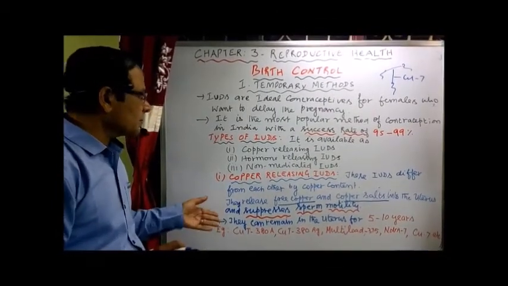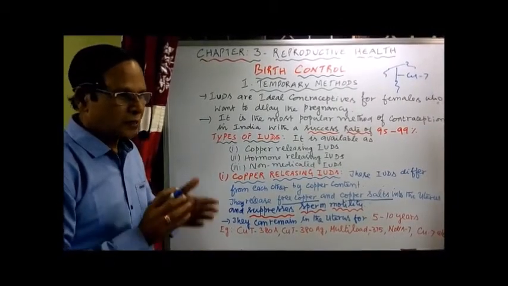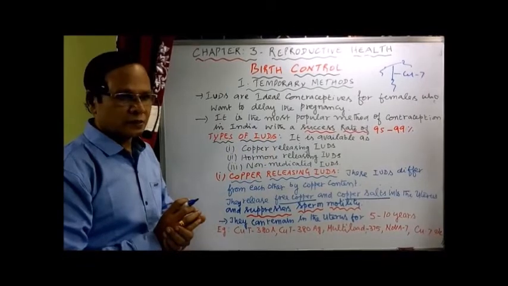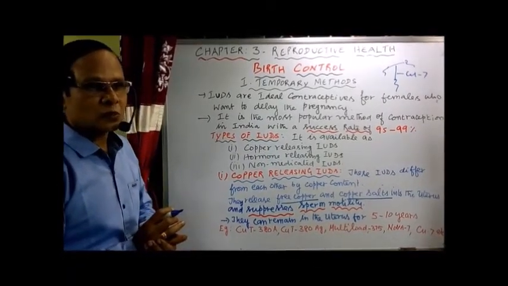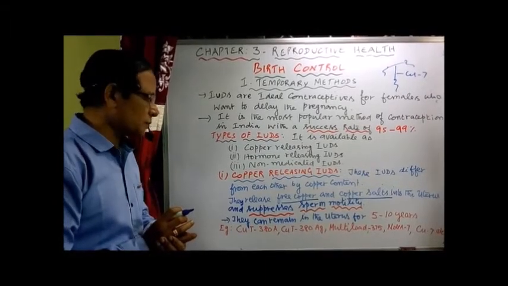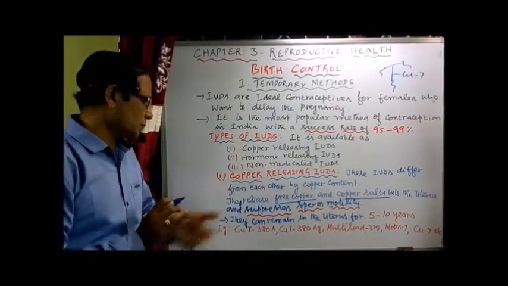Now they can remain in the uterus for 5 to 10 years and prevent pregnancy, because the sperms are highly sensitive to copper ions. The copper ions kill the sperms and increase the phagocytosis of the sperms.